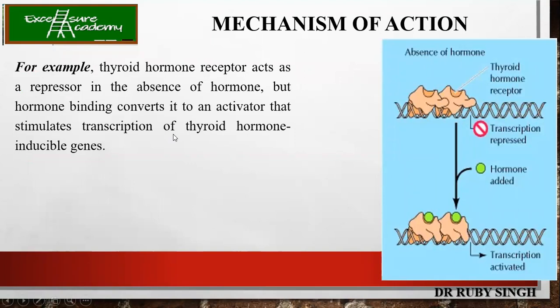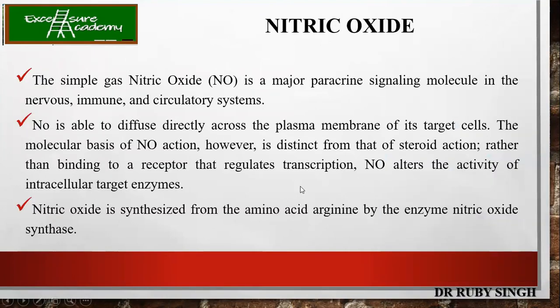Now, what happens if there is no hormone? The thyroid hormone receptor acts as a repressor in the absence of hormone. It means if there is no hormone, it will bind to the DNA sequences and stop the gene expression. That is, no transcription will take place. But if the hormone is present, it binds to the pocket present on the thyroid hormone receptor. Again, the same thing: the conformational change allows the polymerase to carry out the transcription. So that was all about the steroidal hormones.